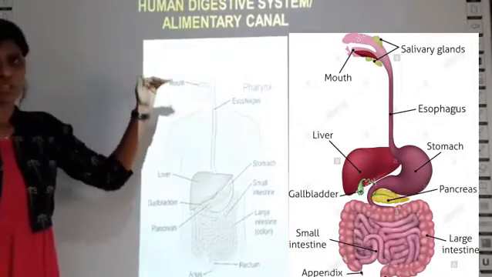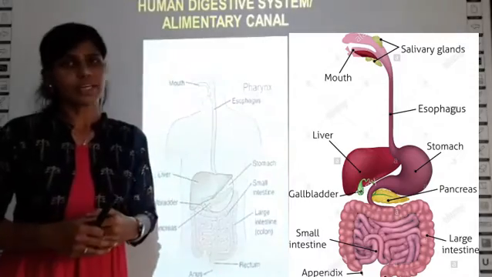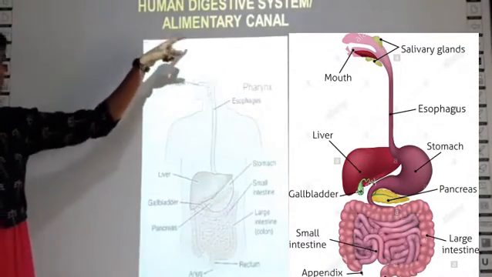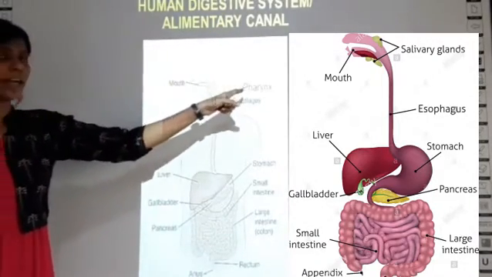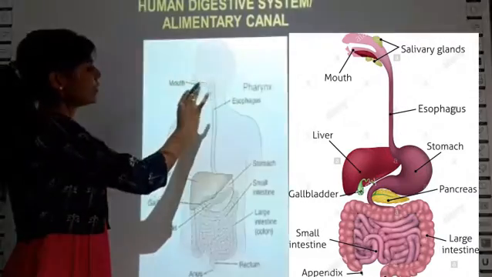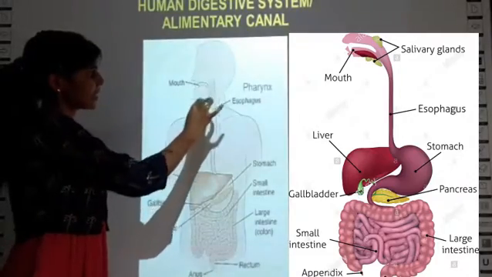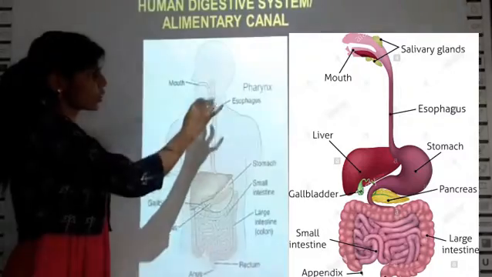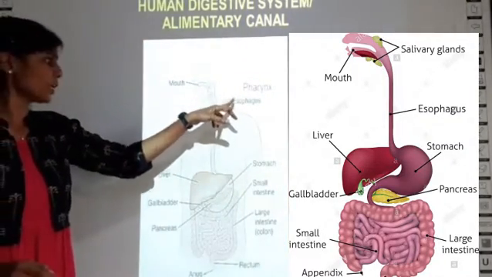Then, if a picture of a digestive system is given, you should know how to label the parts of the digestive system. What are the various parts? It is also called the alimentary canal, where it starts with the mouth, and you have one more part called the pharynx. Which is the pharynx? The junction between the esophagus, that is this tube, and the mouth is called the pharynx. That is, this portion is called the pharynx. Then this tube-like structure is called the esophagus. The spelling is wrong here. It should be O-E-S-O-P-H-A-G-U-S.